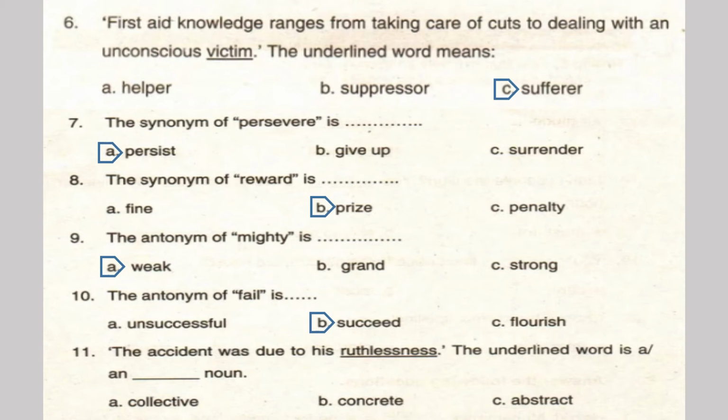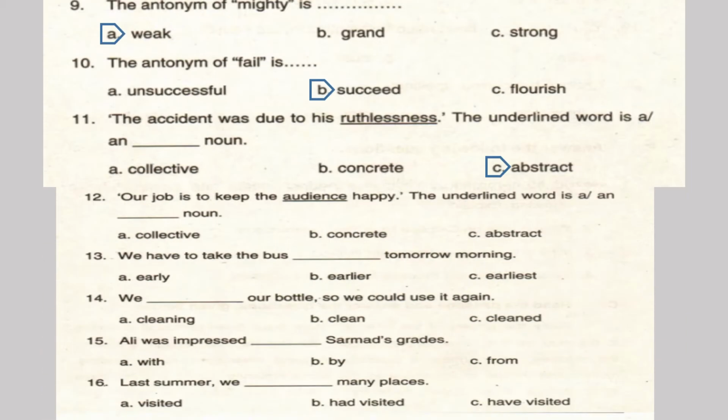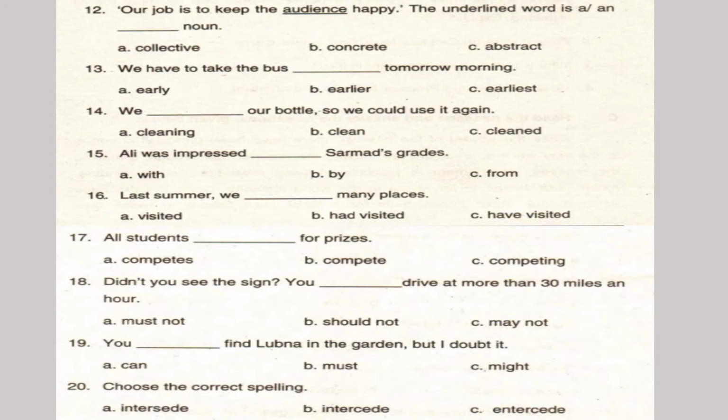11. The accident was due to his ruthlessness. The underlined word is a dash noun. Ruthlessness means cruelty. Is it a collective noun or concrete or abstract? This is a feeling, a non-tangible thing, so this is an abstract noun. 12. Our job is to keep the audience happy. The underlined word is a dash noun. Audience: when people gather at some place and form a group, they become an audience. So it is a collective noun.